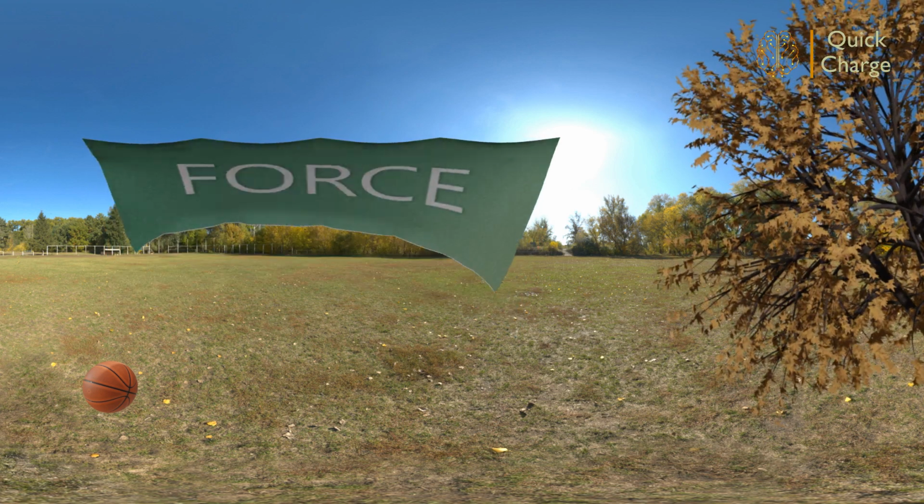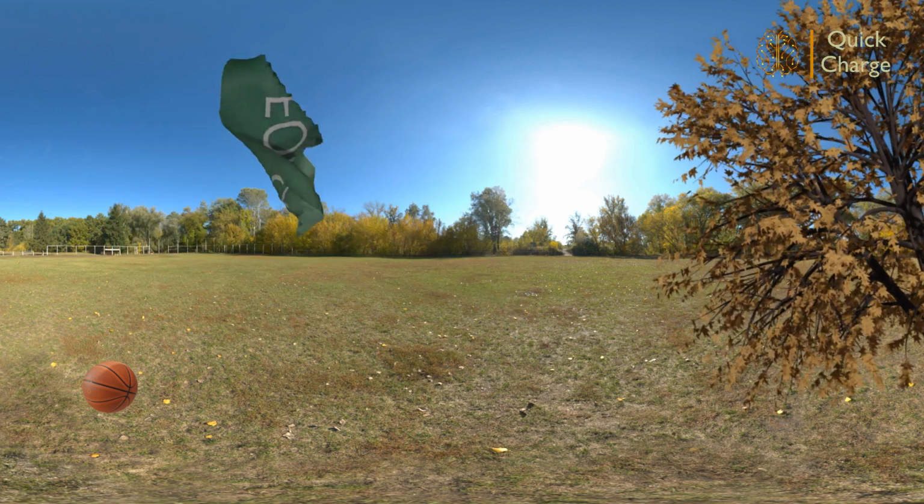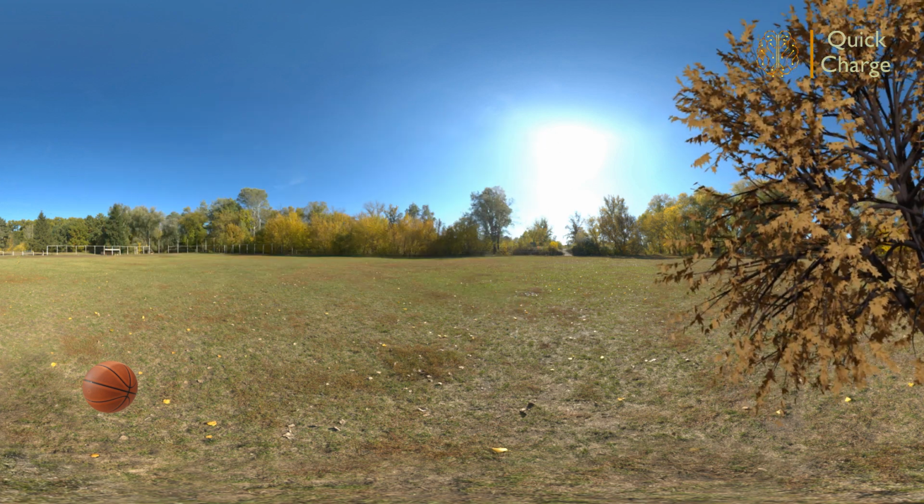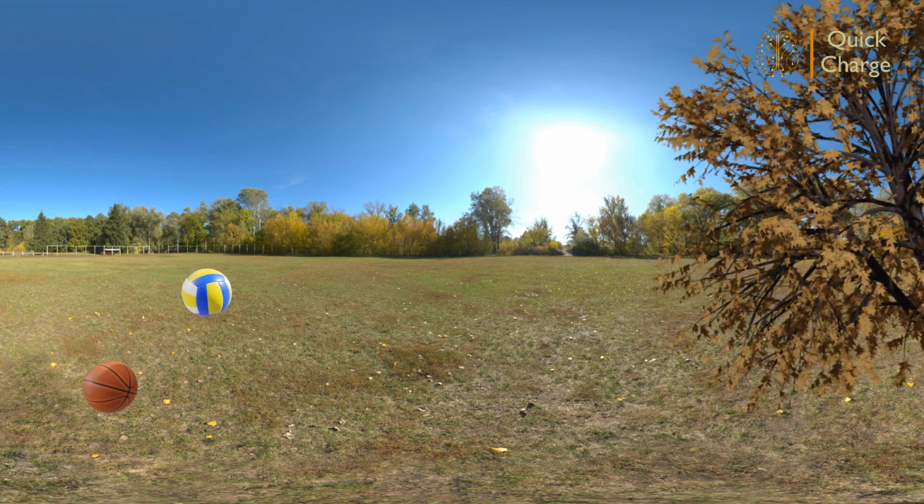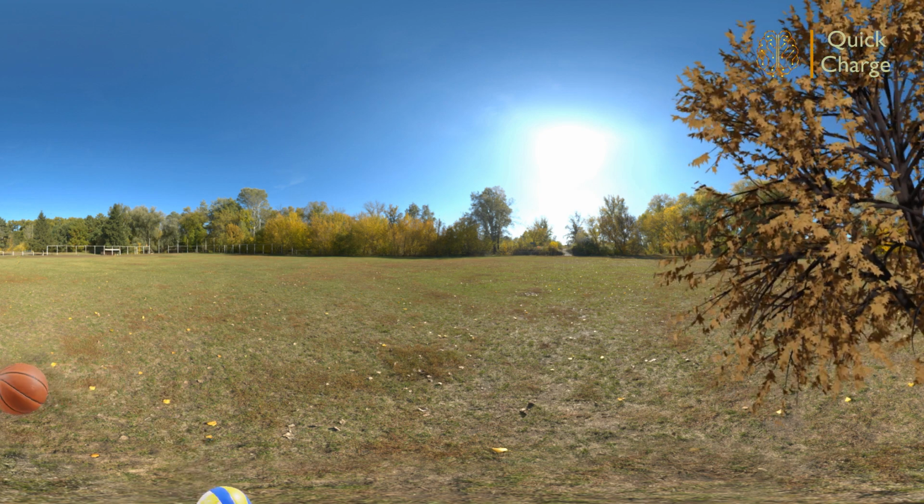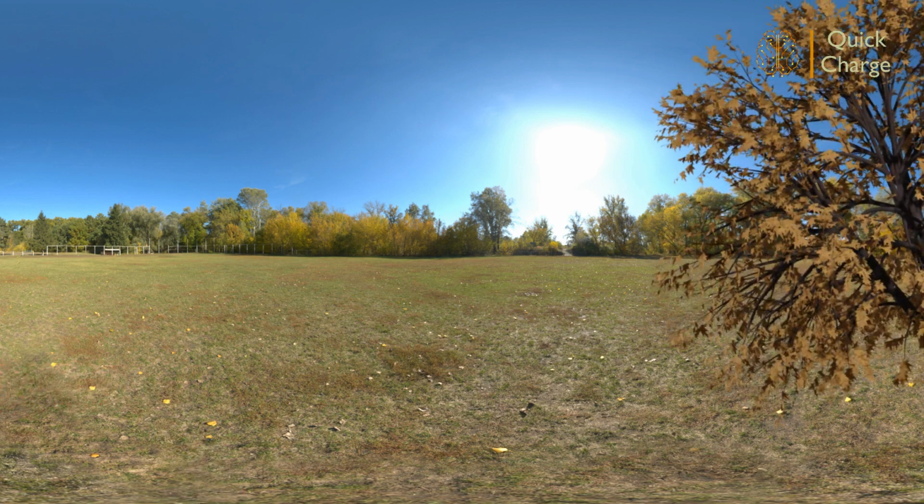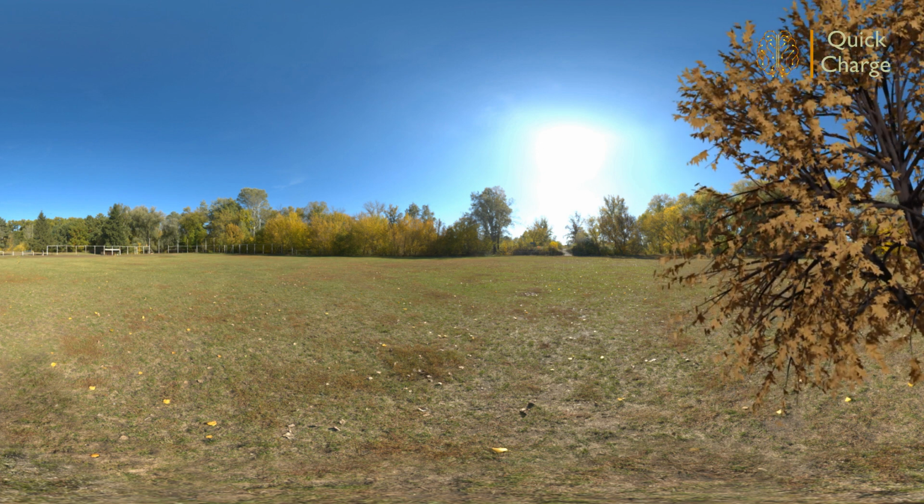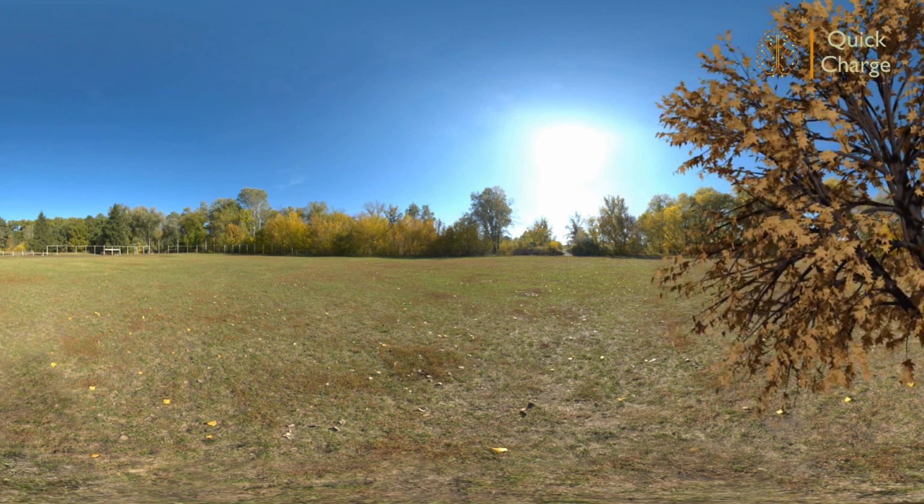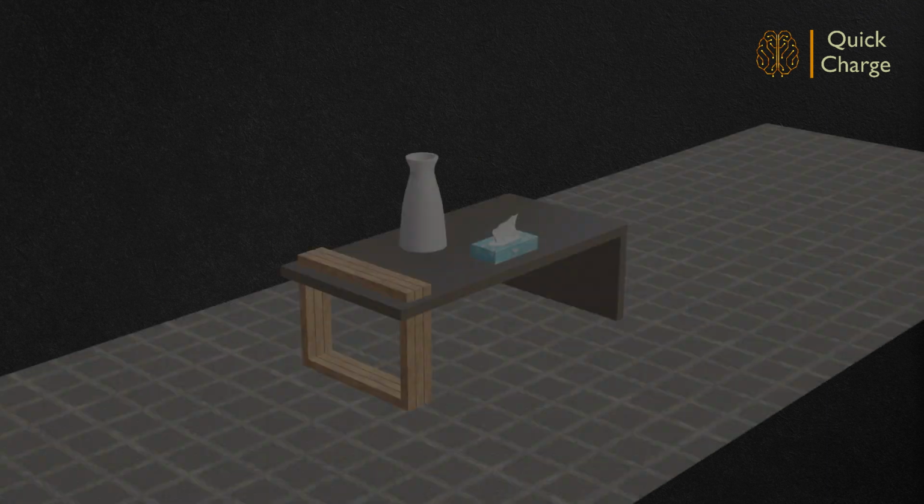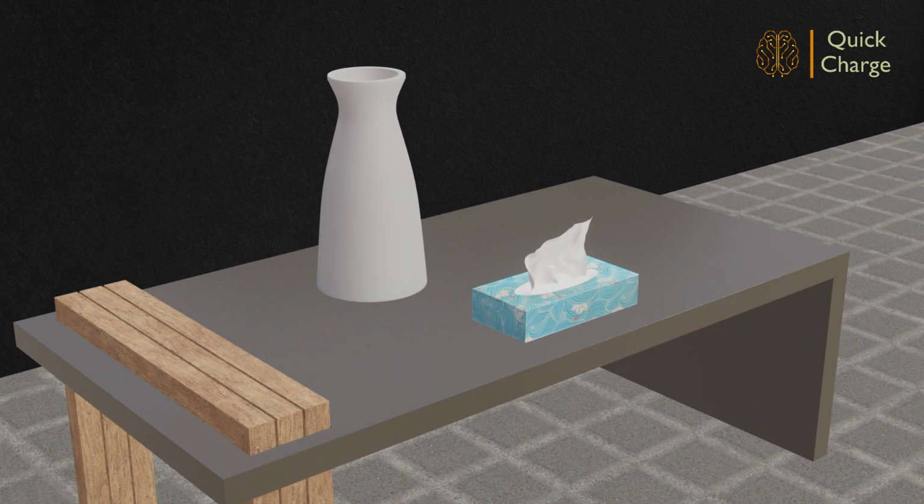Force. We can feel it everywhere, causing motion or changing state of motion of moving objects. What is a force? Before getting into the definition of force, let us try to understand it. What do you see in the picture? A tissue box and a pot resting on a table.